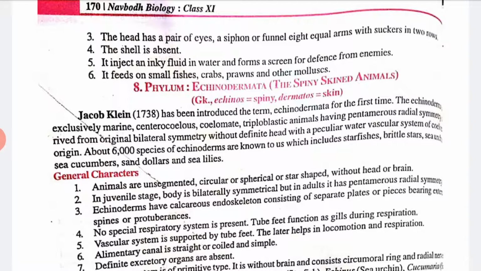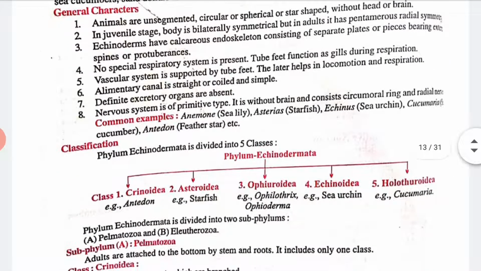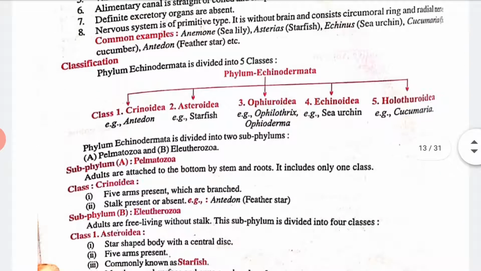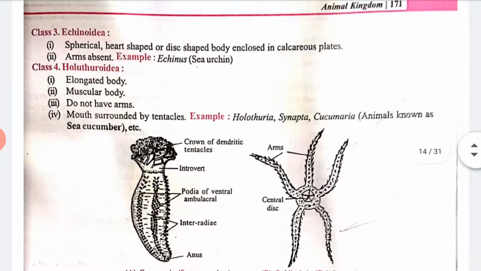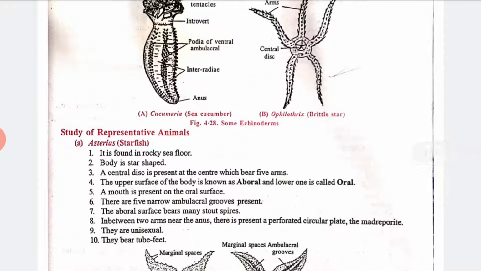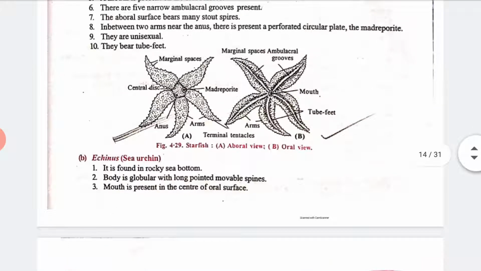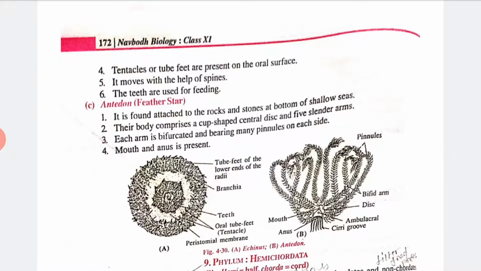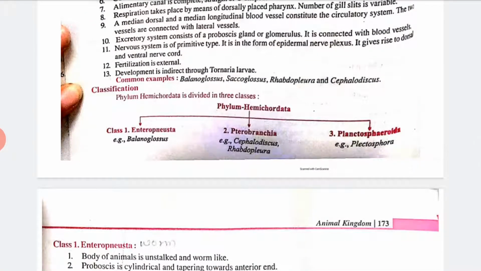So these animals generally have spiny skin, like Echinodermata. We have given some general characteristics and also the classes of the phylum Echinodermata, like Crinoidea, Asteroidea, and Echinoidea. In this way you can see some pictures. These are some pictures, and also the study of representative animals like Asterias, the starfish, the sea urchin, the feather star, and various types of starfishes.